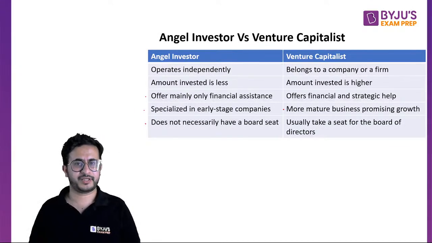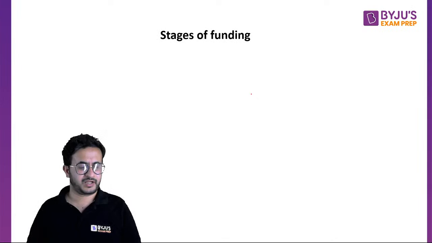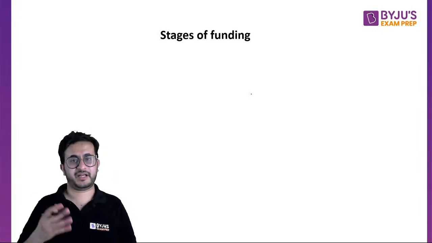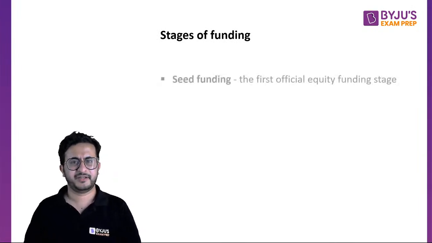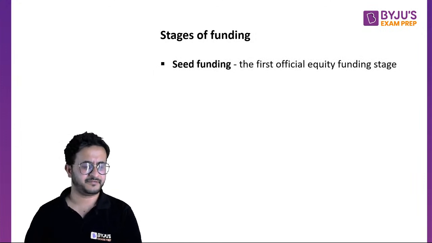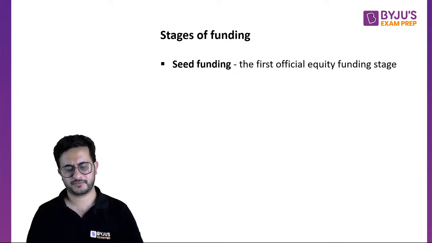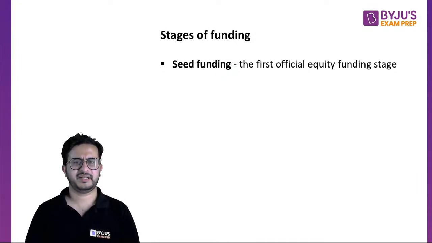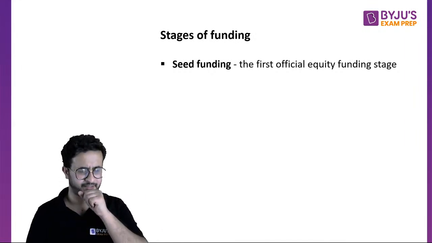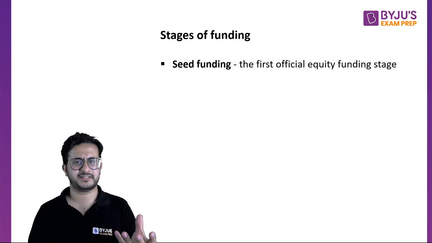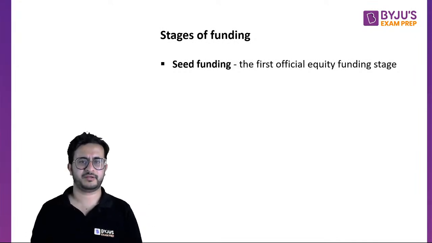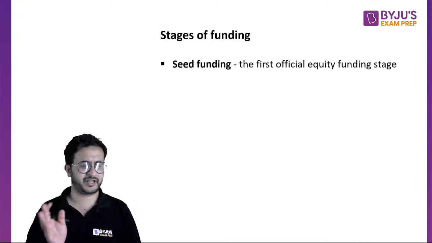Now we'll talk about the different stages of funding. How does a startup get funding? Initially, the very beginning fund that you get is called seed funding. It is at a stage where your business has started running, and you feel that the business should not end.